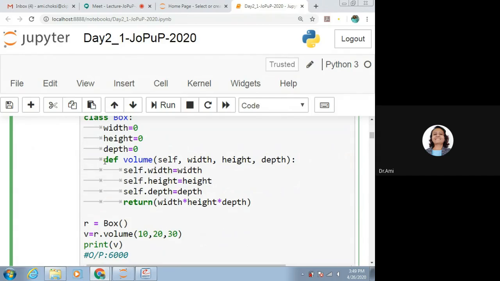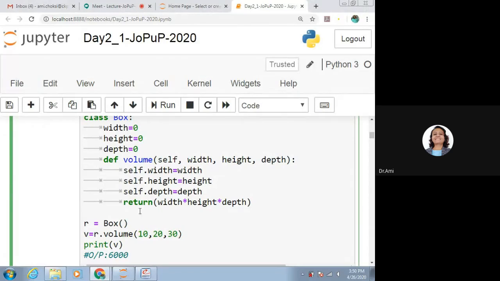Now, we have the volume method where the first parameter is self. It is a must; only then is it considered a class method. So self, comma, width, height, depth. What we do is self.width is equal to width, self.height is equal to height. It takes the parameters passed here, that is this width, this height and this depth, and assigns them to the class variables, that is self.width, self.height, self.depth.